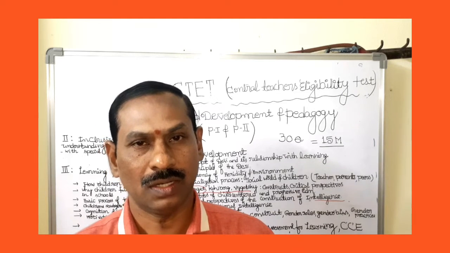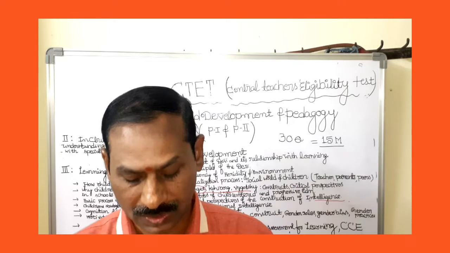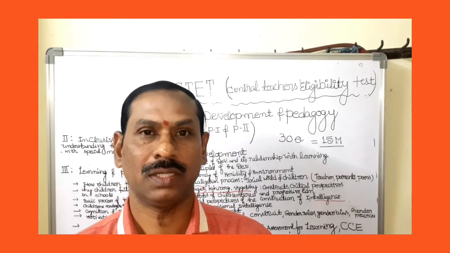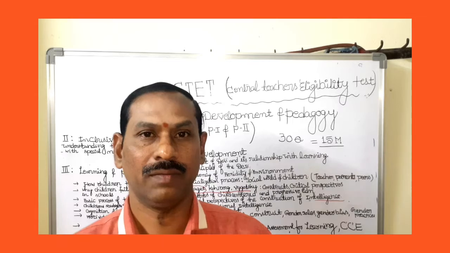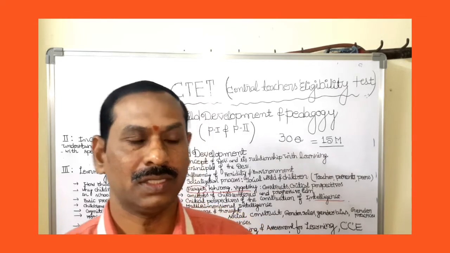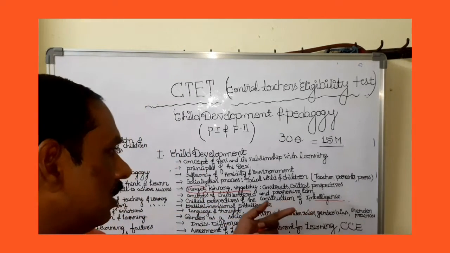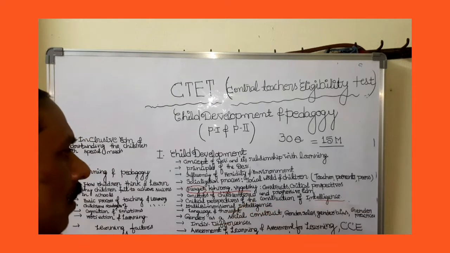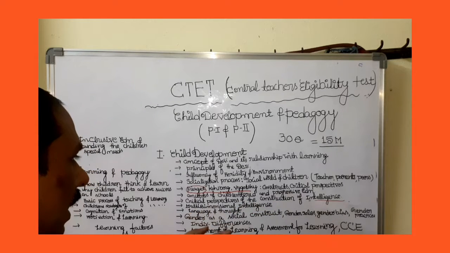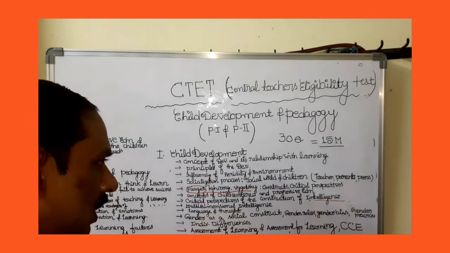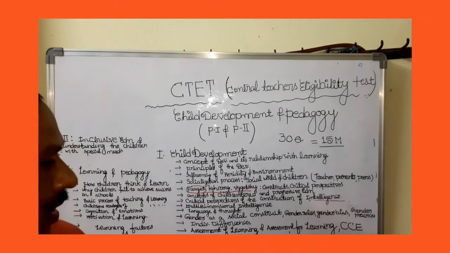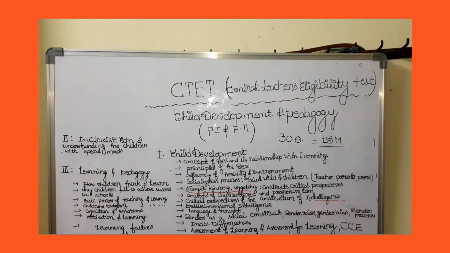What the concept of intelligence is, what the types of intelligence are, and various concepts will be discussed in this particular area, that is critical perspectives of the construction of intelligence. Those topics will be discussed in this particular area.